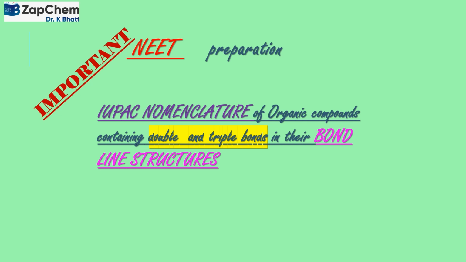We shall have a number of questions today, 3 questions, and try to get such cases where the organic compound, the bond line structure, contains only double and triple bonds. There may be certain other alkyl groups attached. So, first question is here.